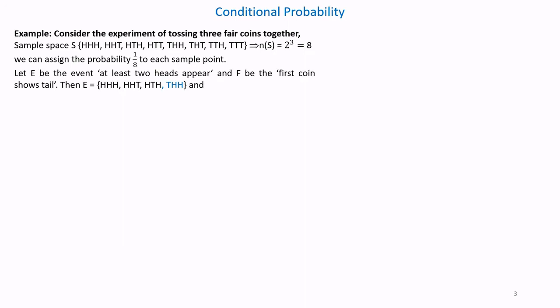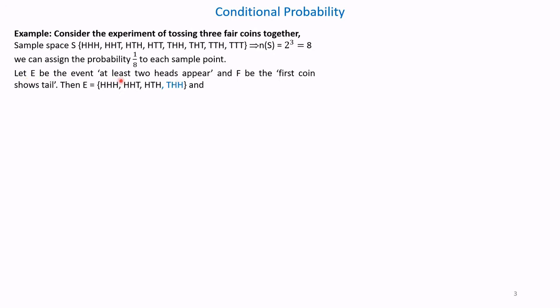Let E be the event of getting at least two heads, and the second condition is that the first coin should show tail. That is, the first outcome should be tail. So let us assign these interested outcomes: E be the event of getting at least two heads, and F be the event that the first coin shows tail. First coin, note here, first coin.